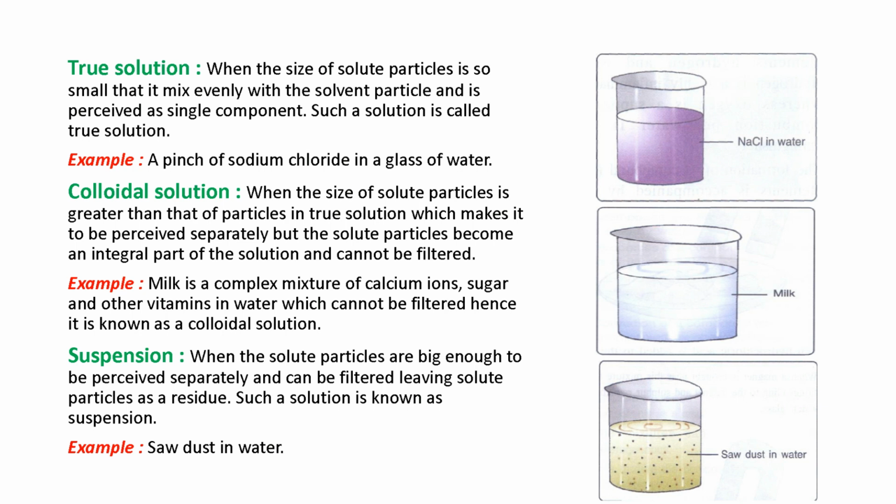So that is the difference between colloidal and suspension. In a suspension we can separate the solute particles by filtration, like sawdust in water. You can see in the diagram, sawdust in water, we can separate it by filtration.